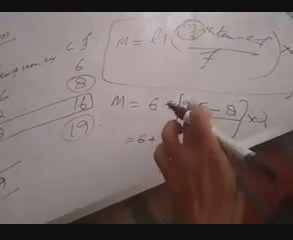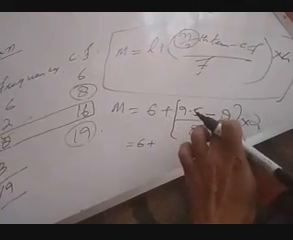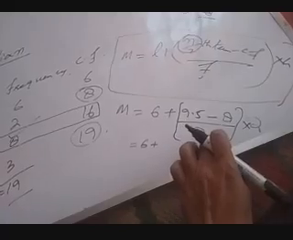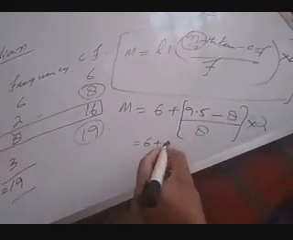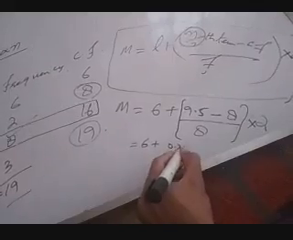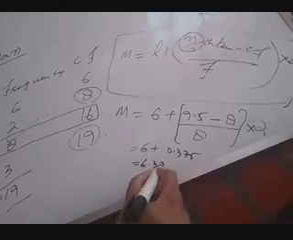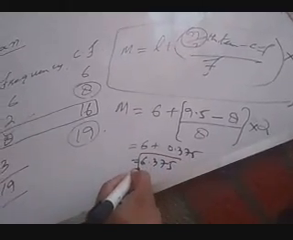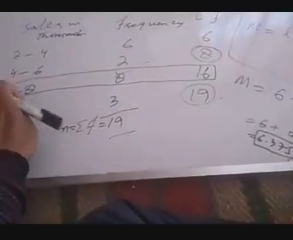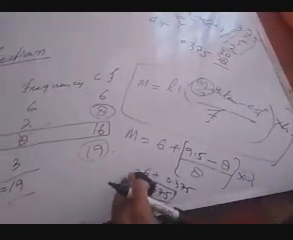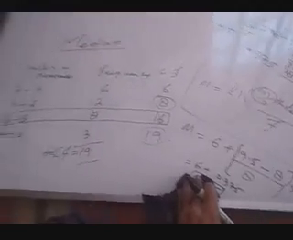So you will get 6 plus, after calculating 9.5 minus 8, which is 1.5, 1.5 divided by 8 into 2, you will get 0.375. So 6.375 is the median, and obviously it lies in this interval. So 6.375 is the median. This is how we calculate median in case of continuous data.